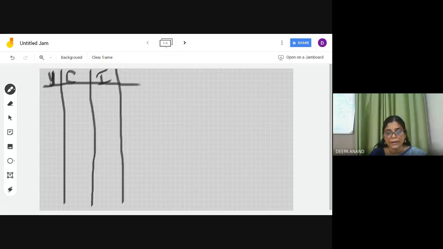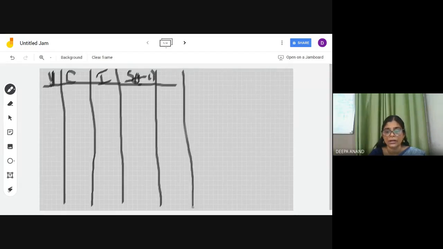And then you can write the next column, savings. What is savings? Savings is equal to income minus consumption, Y minus C. Each income, and in that how much is consumed, and the balance is known as savings. So you got the saving. Now you can very easily find out AD. AD is equal to C plus I. So each C should be added to I, then you will get the AD.